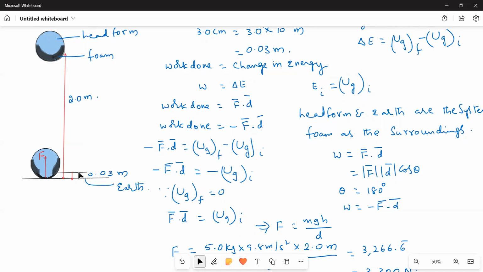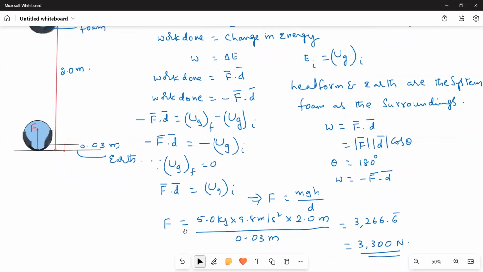Here, finally, the object is coming to the reference point. Earth, or the ground, is the reference point. And the head foam falls from a height of 2 meters. That is why the final gravitational potential energy becomes 0, and the initial gravitational potential energy is equal to mgh. We just plug in the values, and you get the answer.